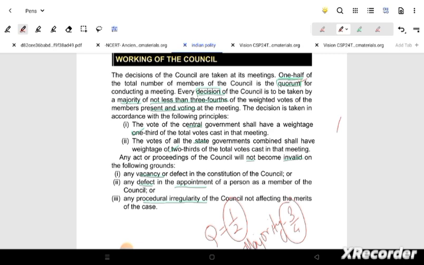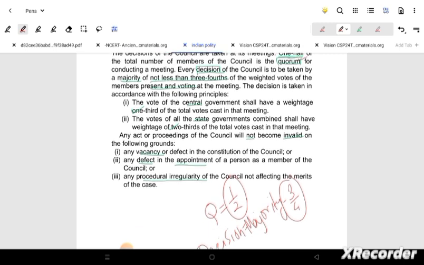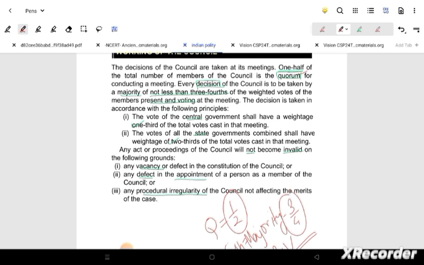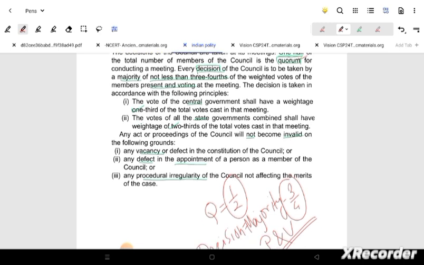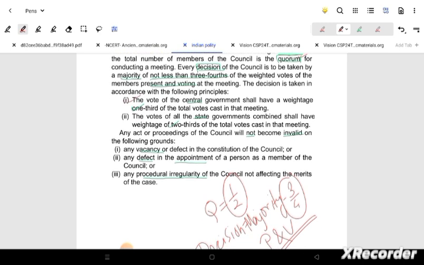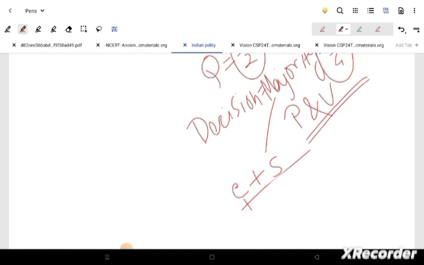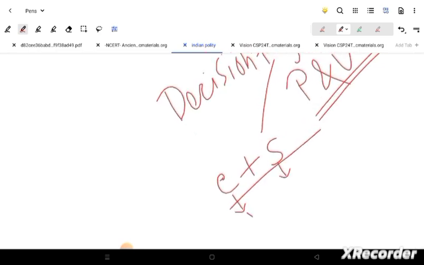So the state's power should be respected and the center has its power, there should be a balance, federalism that has to be maintained. That's why we are seeing this. Present and voting. Next we talk about the central government. The central government has 1/3 of the weightage, and the states are given 2/3 of the weightage in any decision. Along with this 1/3 and 2/3, we make 3/4. Here I will also write this: the center has 1/3, the states have 2/3, and this is where the majority will come.